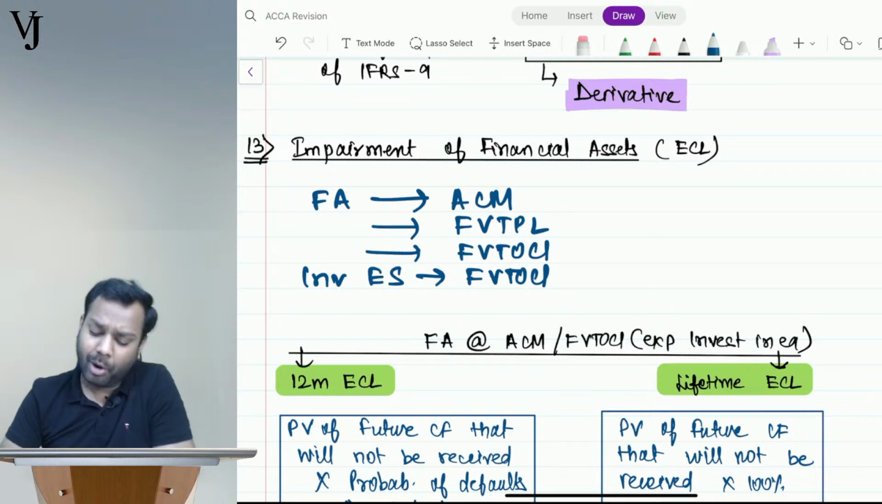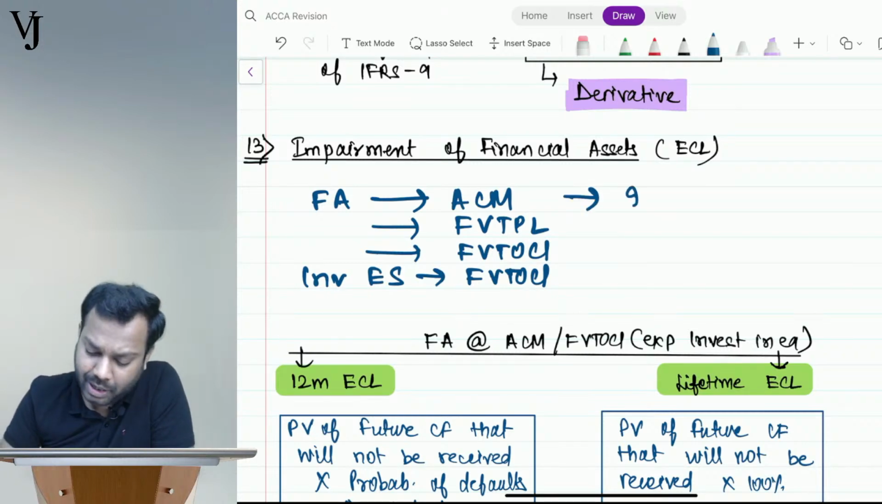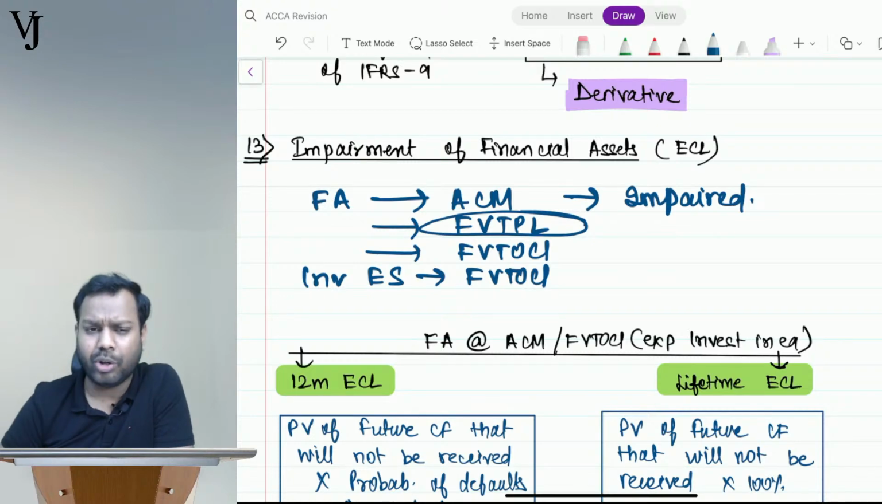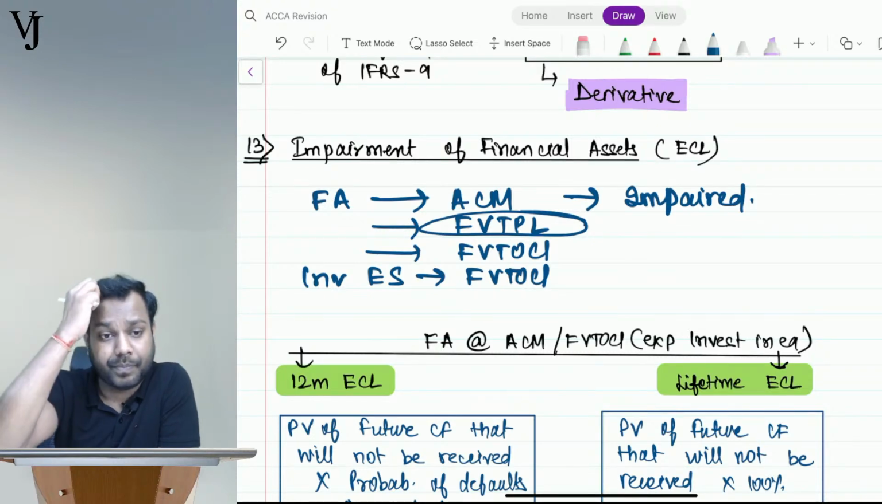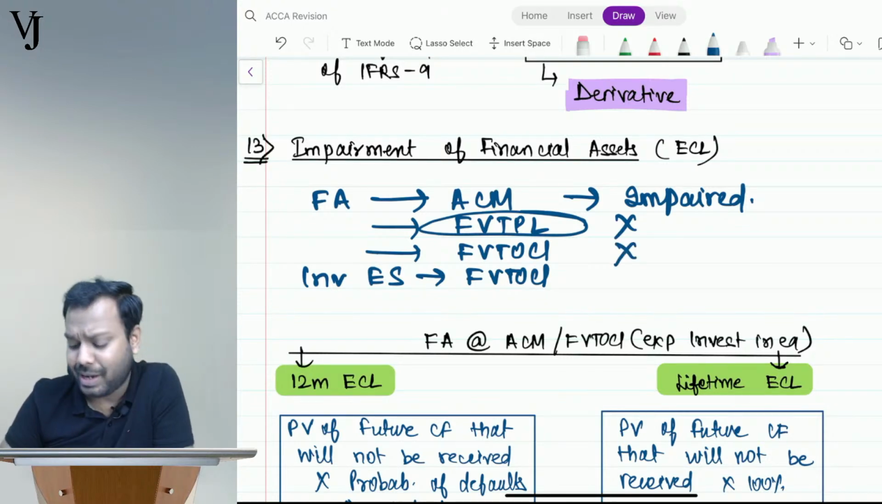Understand? Amortized cost, it is at cost, so it requires to be impaired. Okay. Now FVTPL, it is already at fair value. Why do you want to impair it? Tell me. It is already at fair value. Will we impair it? No. What about fair value through OCI? It's at fair value. Will we impair it?